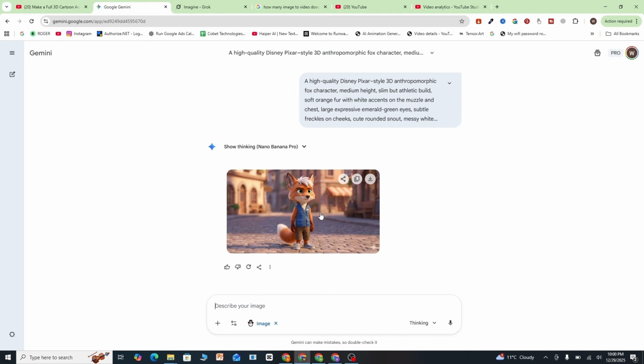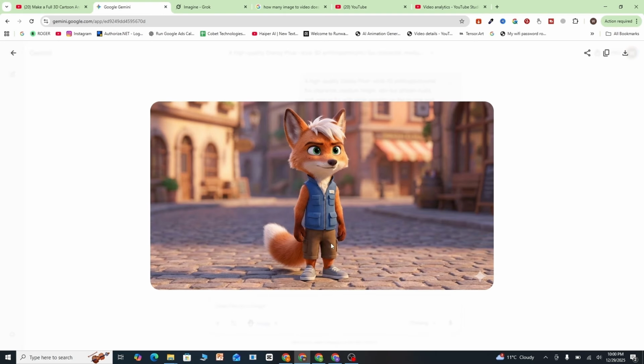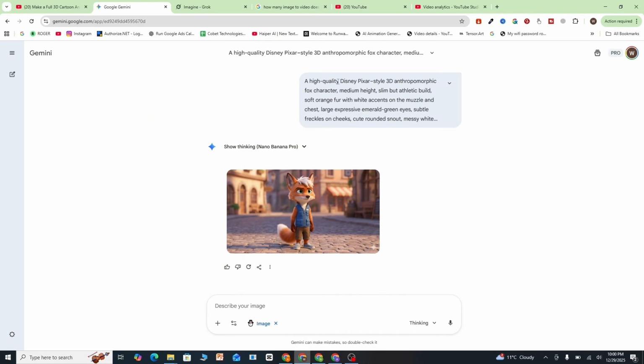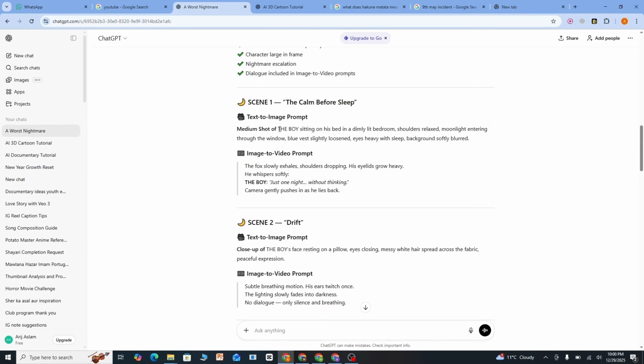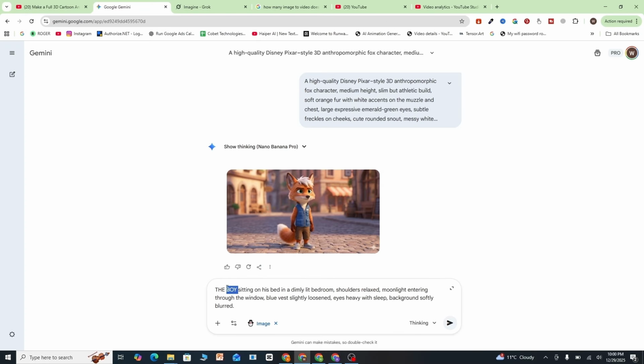Now here we can see Gemini Pro has created a detailed character for our story. Now once your character is ready, just go to your ChatGPT again and copy your first scene prompt. And be sure to change the boy to the fox and click on enter.